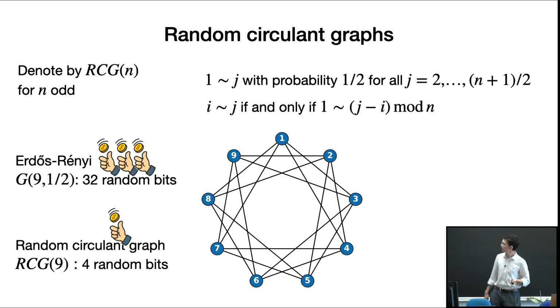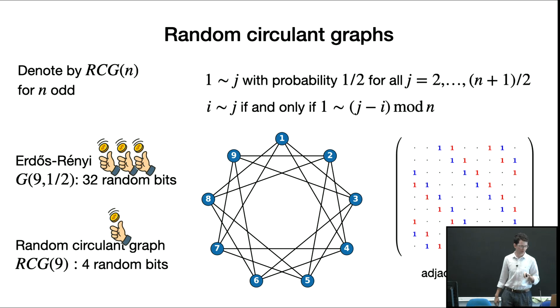In particular, to generate an Erdős-Rényi graph on 9 vertices, before we had to use 32 random bits because it's between all pairs of nodes. And here we just had to use 4 random bits for the same graph. So why is it also called circulant? Because if I look at the adjacency matrix of the graph, this is a circulant matrix, meaning that I can just take the first row of the matrix, shift it by 1, and populate the whole matrix.